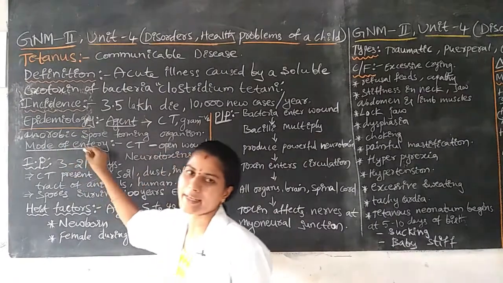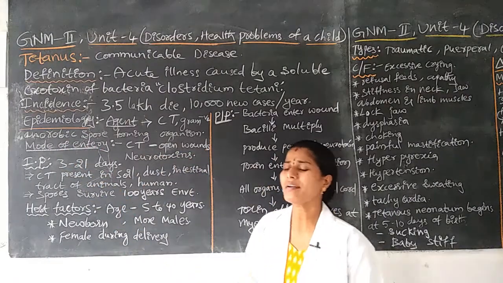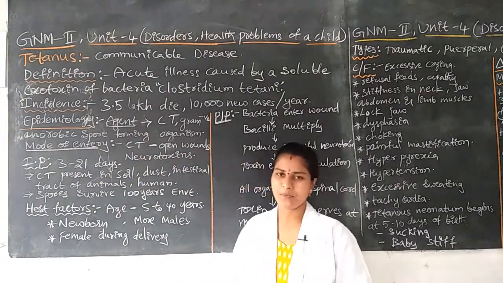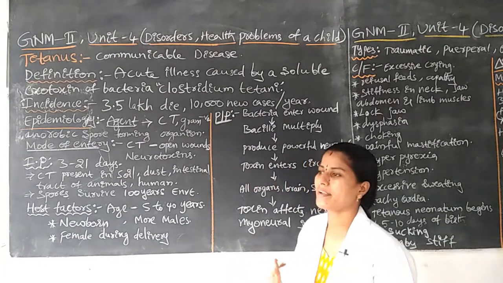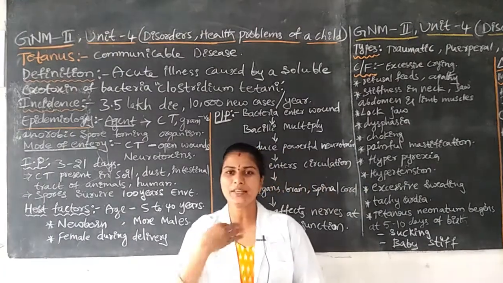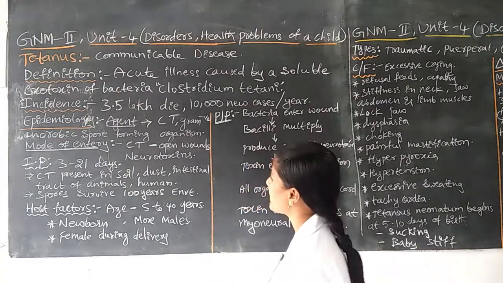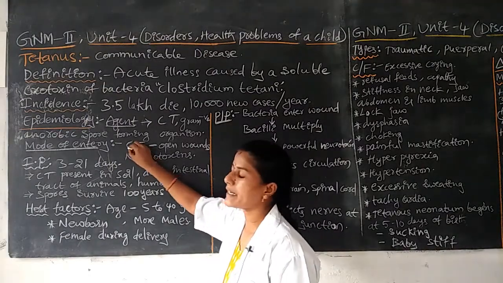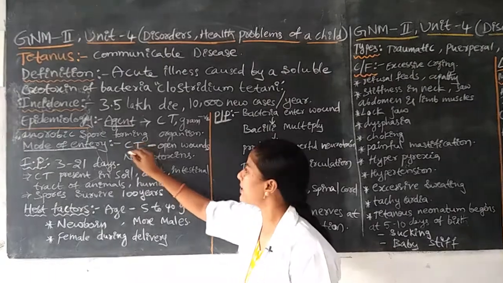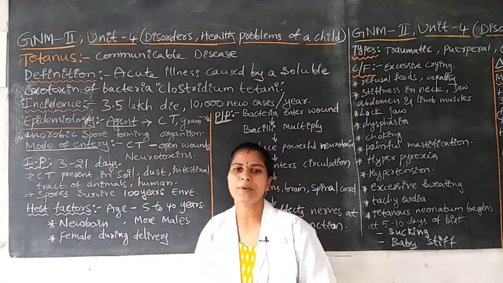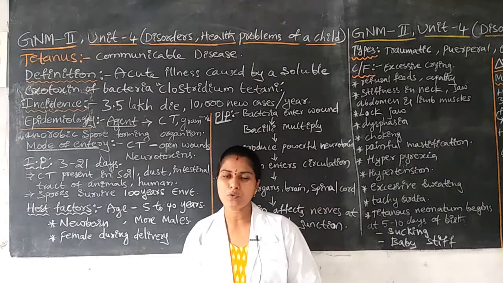Next, mode of entry. How will the organism enter the human body? The Clostridium tetani bacteria enters the human body through open wounds.